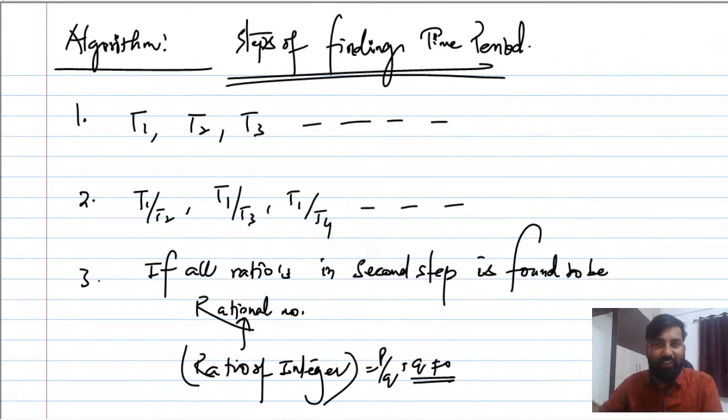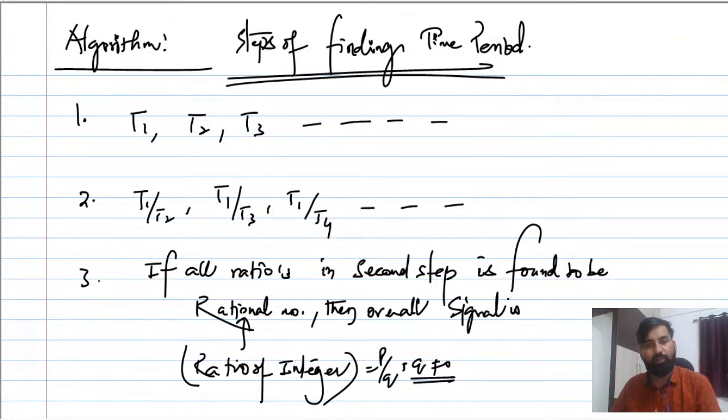So you have to first find the individual time periods. Then you have to take the ratios t1 by t2, t1 by t3, t1 by t4. Then you test if all the ratios in the second step are found to be rational numbers. Then you can say that the overall signal is periodic. This is for sure, you have to do this in case of a continuous time signal.